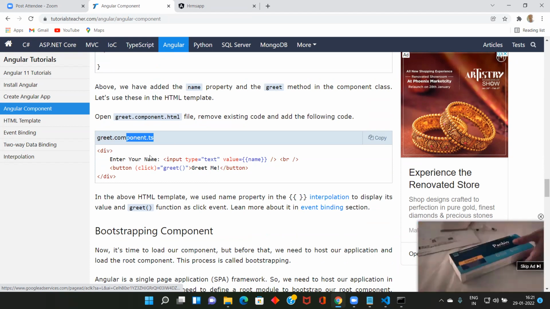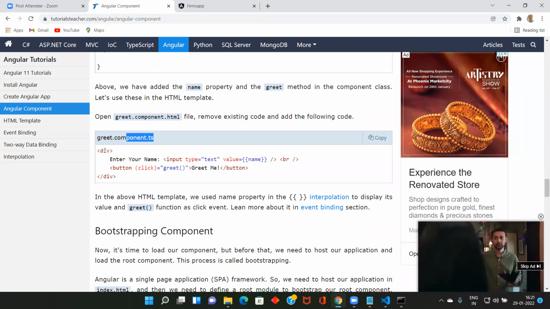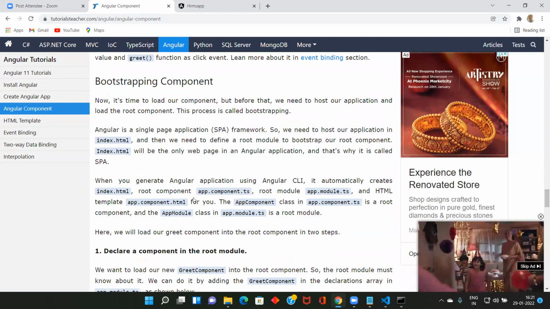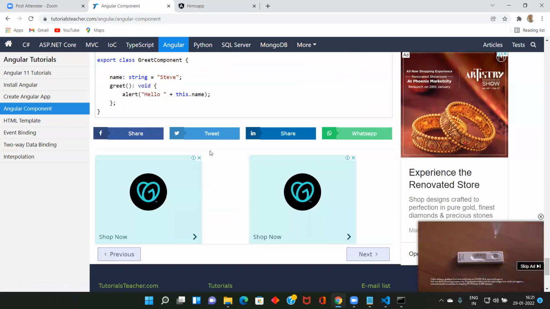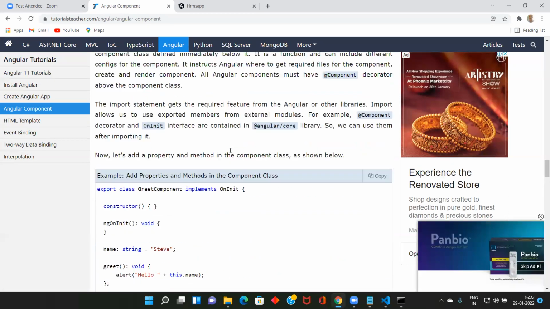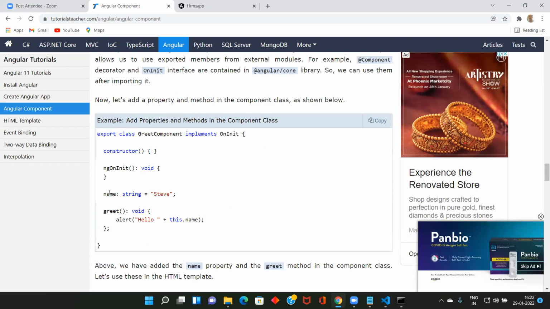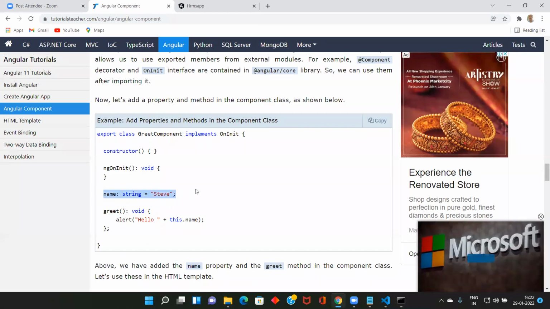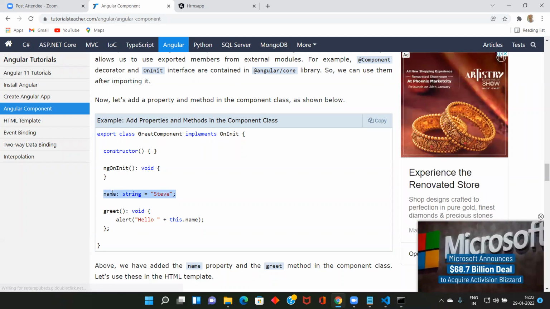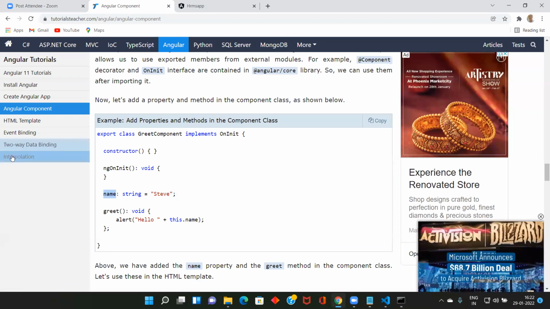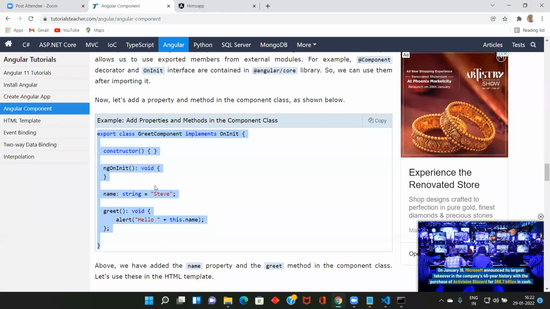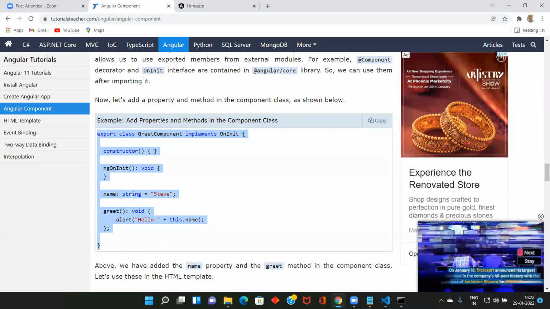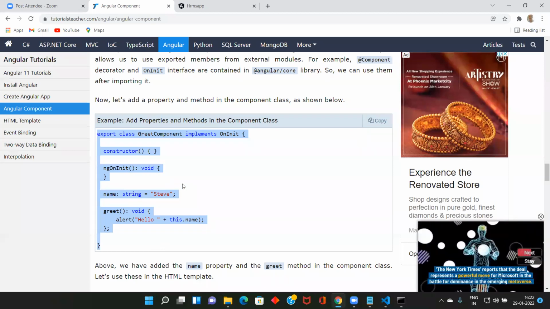Greeting.component.ts, and here .html, so TS in TS. This is an HTML bootstrap component. Read this, and probably you will get an idea about all these things. Yesterday we learned a little bit. There is a string which I declared here. If you want to read this from the HTML, you can use either interpolation or two-way data binding. This is the component, right? You can read all the values from this component using HTML.